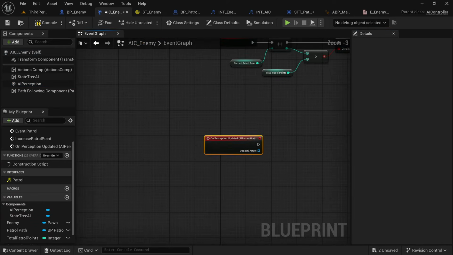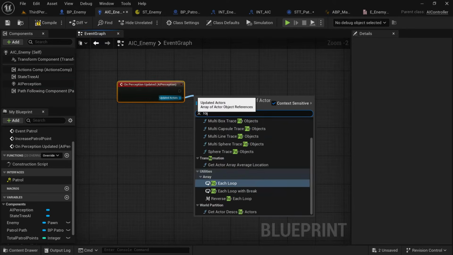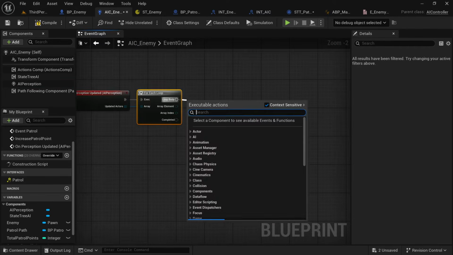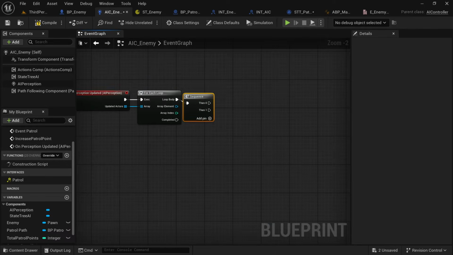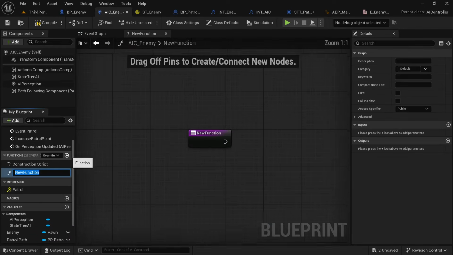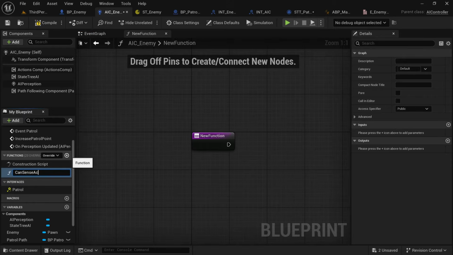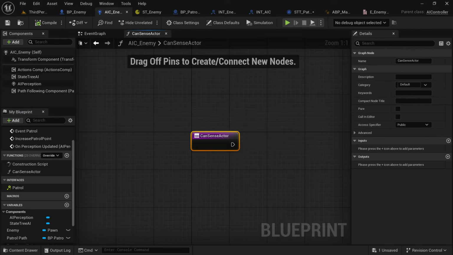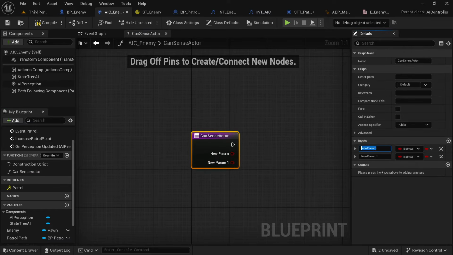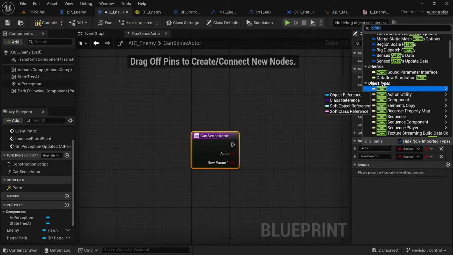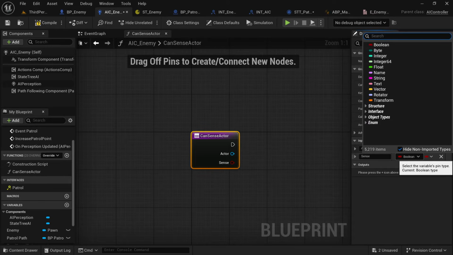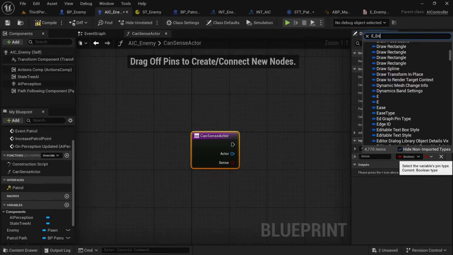So we're going to click on perception updated and we're going to get returned a list of updated actors. We're going to say for each loop. This means that every single one of the actors that we've just changed something we know about, we're going to check over it. Now, because we're checking 3 senses, we're going to make a function so we can reuse it. Call it canSenseActor. Add 2 inputs, one of them is going to be the actor of type actor, and the other one's going to be the sense of type E_enemy senses, or whatever you called your enumeration.